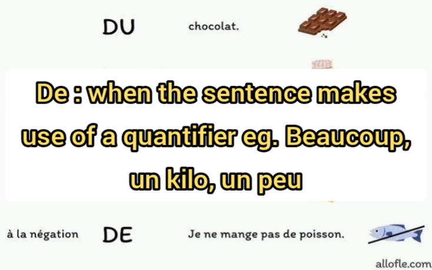For example, small, much, many, enough, little, a glass of, a spoon of, a liter of, a cup of, 1 kilogram, 5 kilograms, 10 kilograms, a slice of, a piece of. Those are quantifiers. Okay, examples. So you use de when you make use of quantifiers.